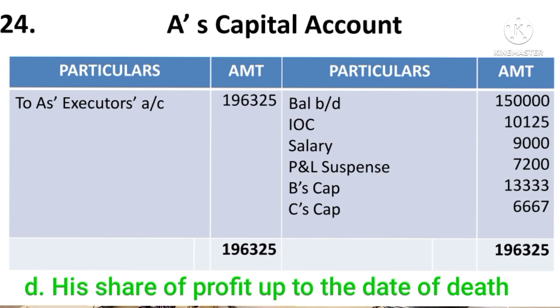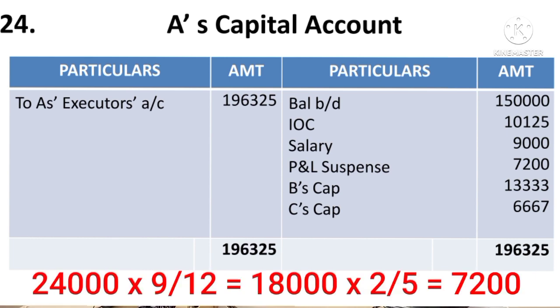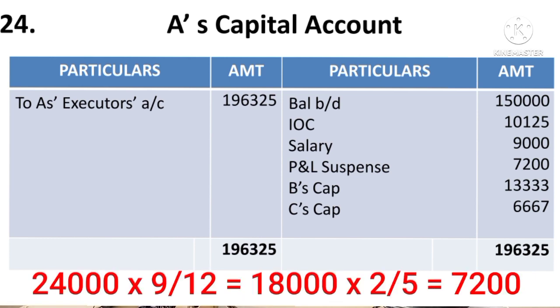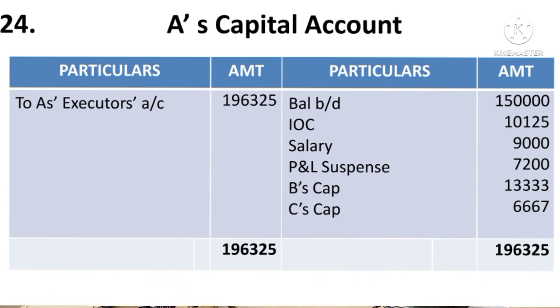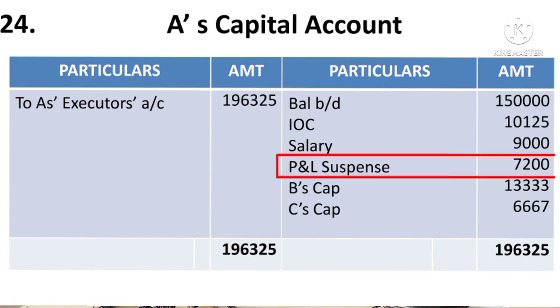Then his share of profit up to the date of death. So he gets a share in the accrued profit. So accrued profit for 9 months has to be calculated. Here the profit of the last year is given, 24,000 per 12 months, then it would be 18,000 per 9 months. Out of 18,000 he will get his share, that means 2 upon 5. So that would come to rupees 7,200. So that would be recorded as by P and L suspense account.